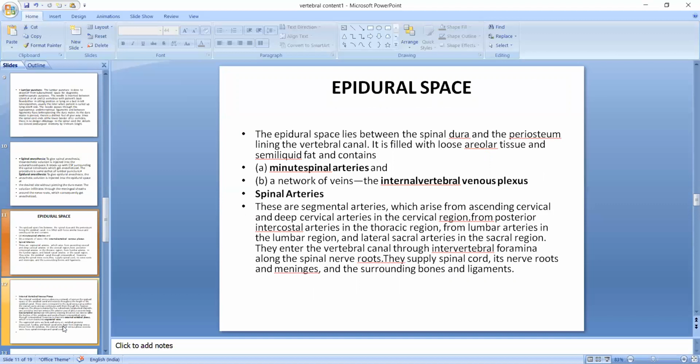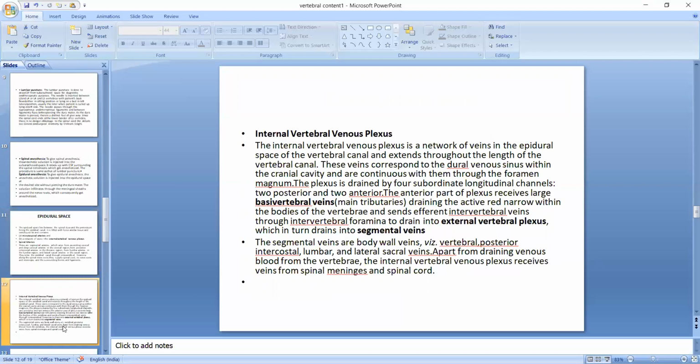The spinal arteries are segmental arteries which arise from the ascending cervical and deep cervical arteries in the cervical region, from the posterior intercostal arteries in the thoracic region, from the lumbar arteries in the lumbar region, and from the lateral sacral arteries in the sacral region. They enter the vertebral canal through the intervertebral foramina along the spinal nerve root. They supply the spinal cord, nerve roots, meninges, and the surrounding bones and ligaments.